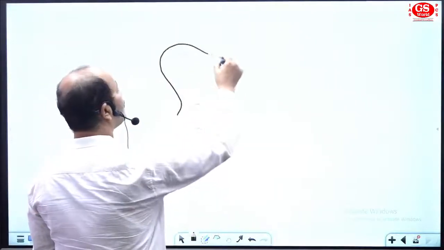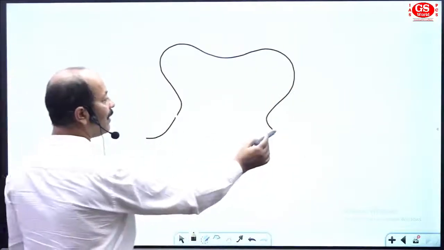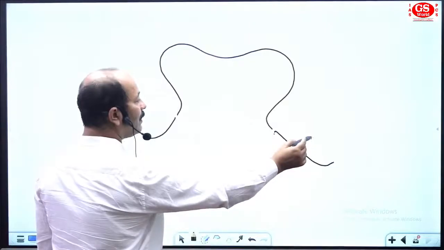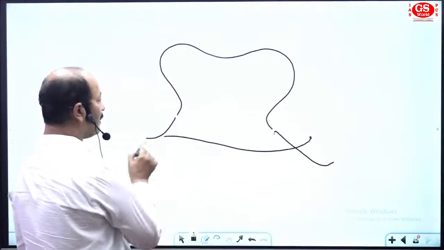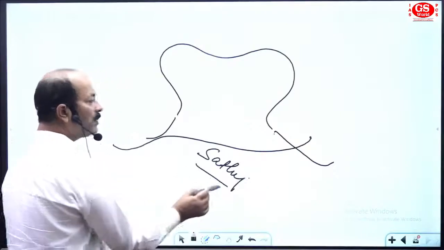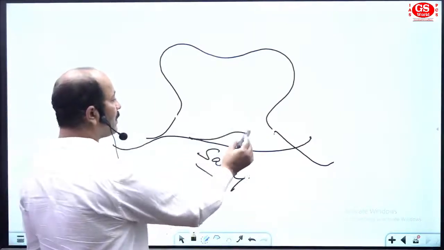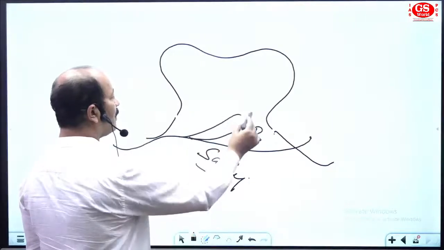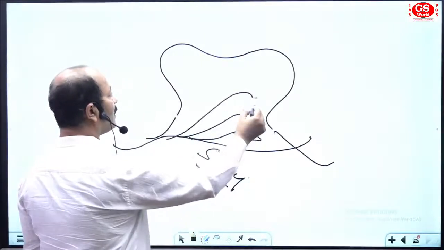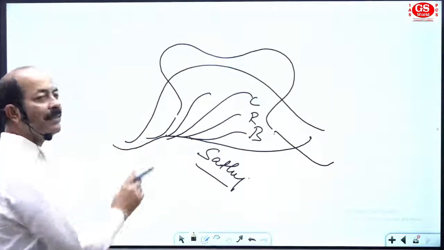See this area, you have the Jammu Kashmir area. Here you have Punjab. And here we'll find the river coming from this area, named Satluj. Satluj is the southern river there. And after that we'll find Beas, Ravi, Chenab, Jhelum, and then you have the Indus River.